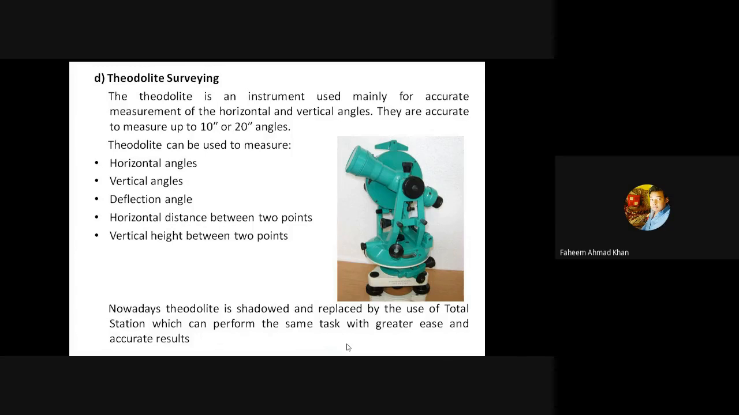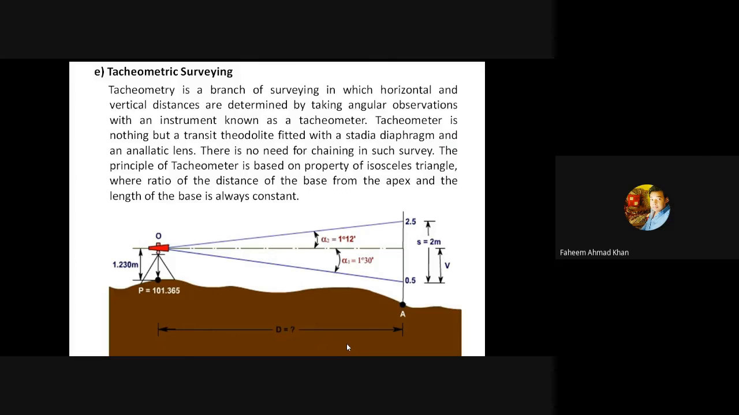Since it is the conventional method, we have to study it with the help of a theodolite, which you can see in the figure. Horizontal and vertical angles are being calculated, and with the help of trigonometry, vertical distances can also be taken out. Tachymetric surveying. Tachymetry is a branch of surveying in which horizontal and vertical distances are determined by taking angular observations with an instrument known as a tachymeter.